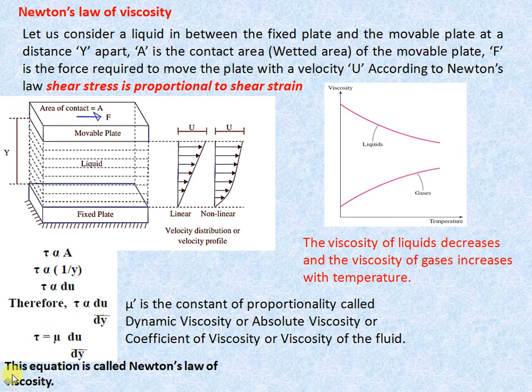Here is the mathematical statement for Newton's law of viscosity. Shear stress is proportional to the velocity gradient. Velocity gradient is nothing but du by dy. If you remove the proportionality sign, we get the final expression, tau is equal to mu du by dy, and this equation is called Newton's law of viscosity. In this equation, mu is a constant of proportionality called dynamic viscosity or absolute viscosity, also known as the coefficient of viscosity or viscosity of the fluid.